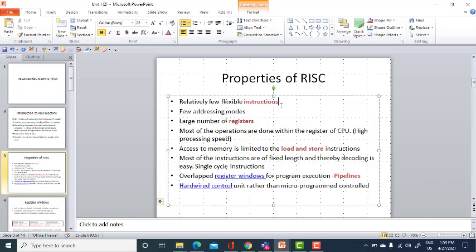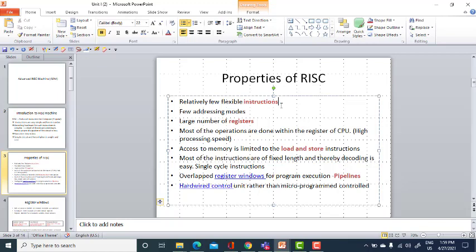But here in the Reduced Instruction Set Computer machine, instructions are simpler and can be executed in a single machine cycle. Since it is executed in a single machine cycle, the execution speed of the RISC machine is higher than the CISC.